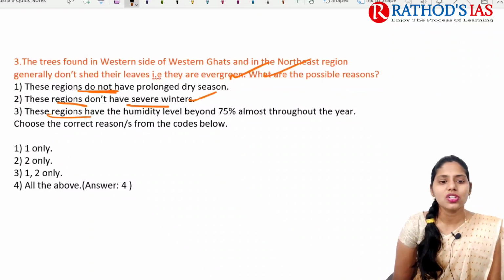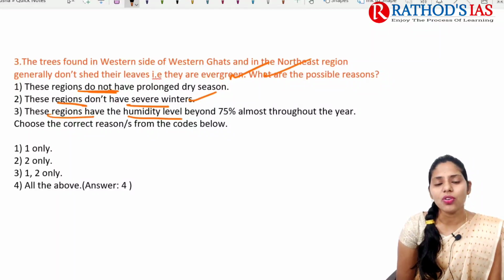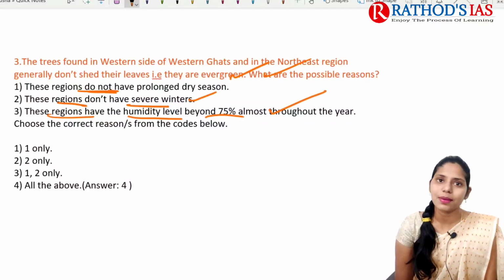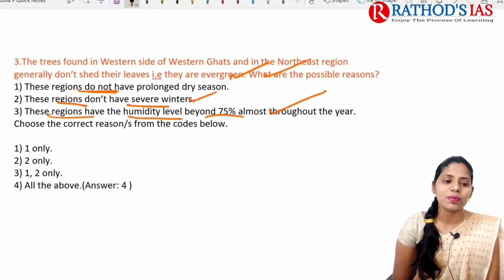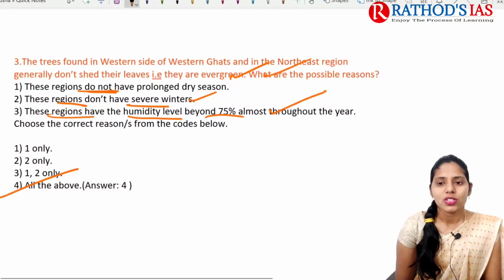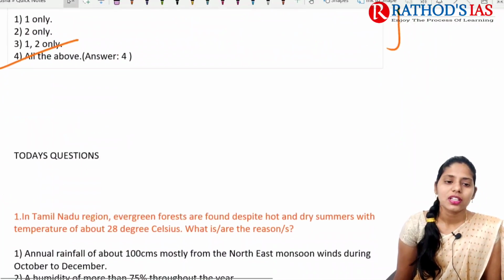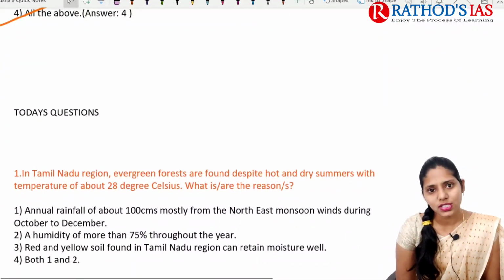Yes. These regions have a humidity level beyond 75% throughout the year. Yes, this statement is also absolutely correct. So correct option here is all the above. So this is the explanation part and solution for questions of last session. And now let us try to see today's questions.